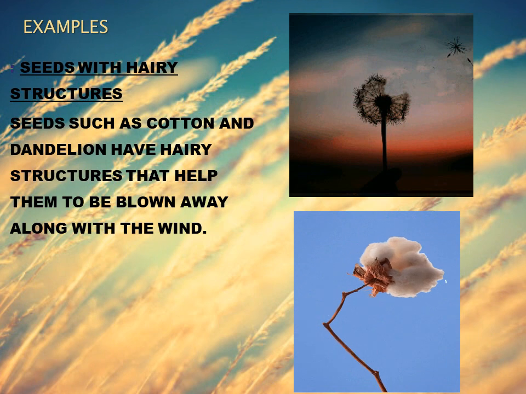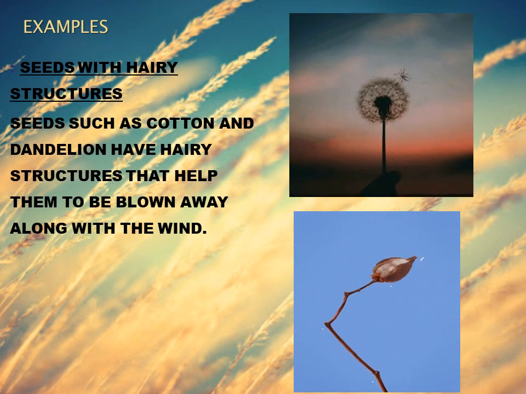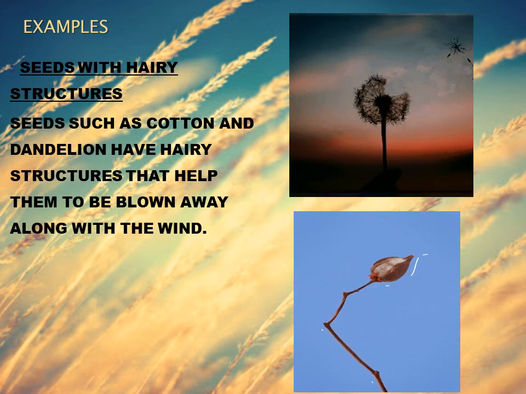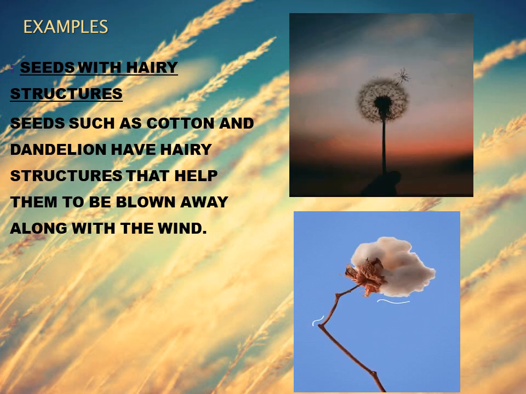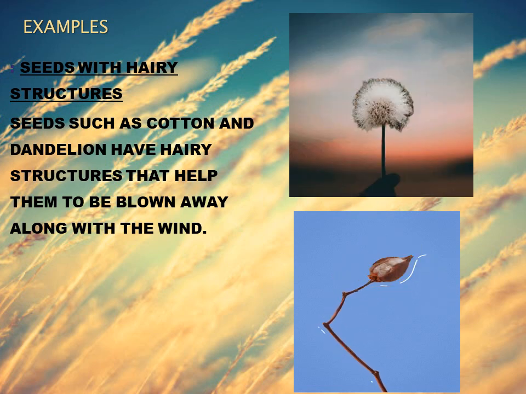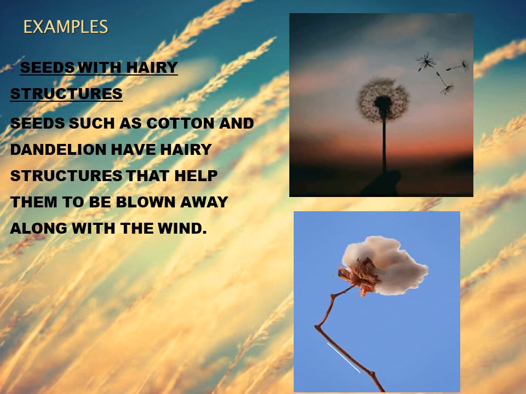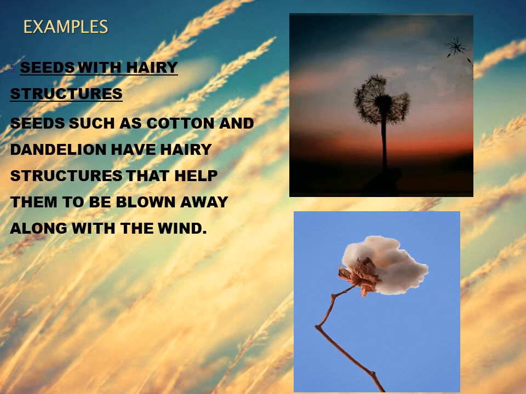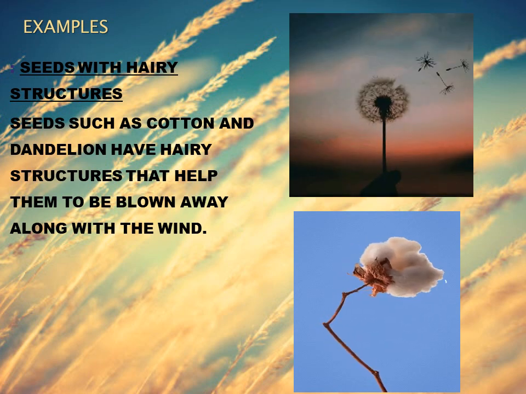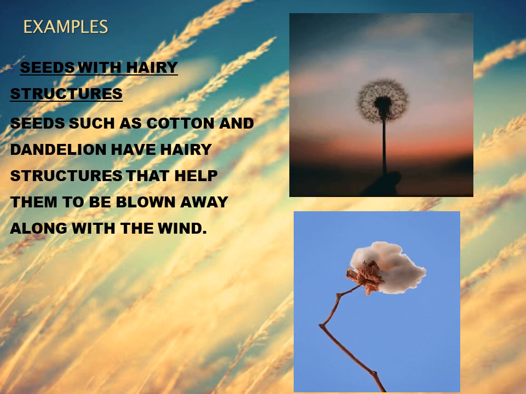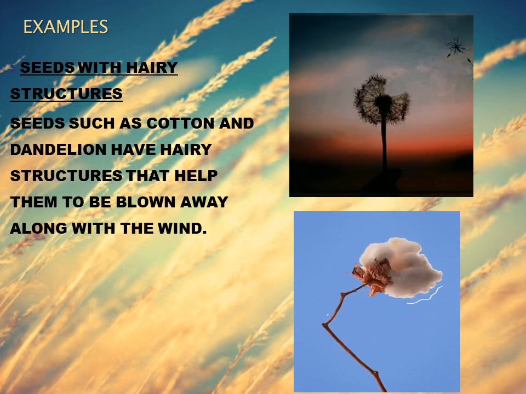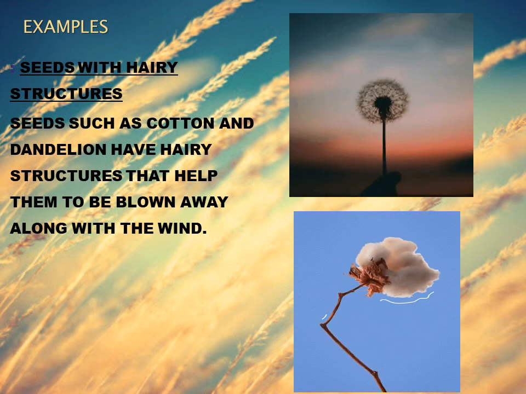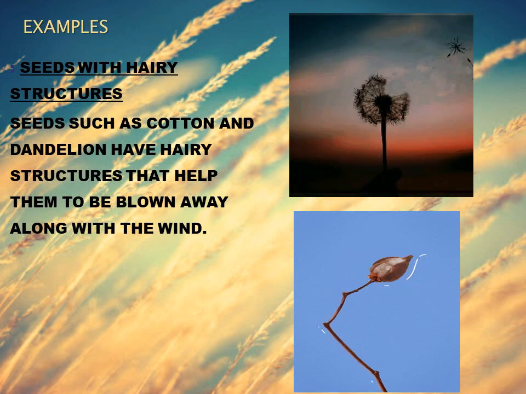Let's see the examples. Now, seeds with hairy structures. Seeds such as cotton and dandelion have hairy structures that help them to be blown away along with the wind. The first picture which you can see is the picture of dandelion, and you can see how it is flying because of the wind. And the second picture is of the cotton. They have hairy structures and they are very light in weight. So the wind can easily help them to get dispersed.